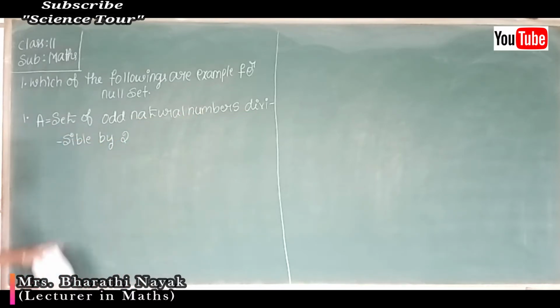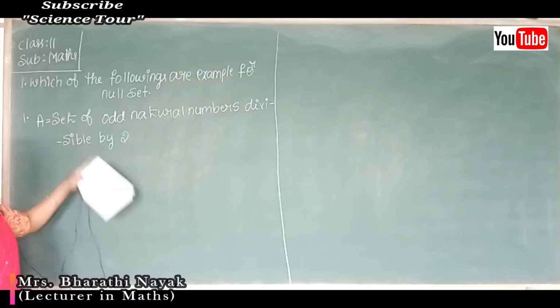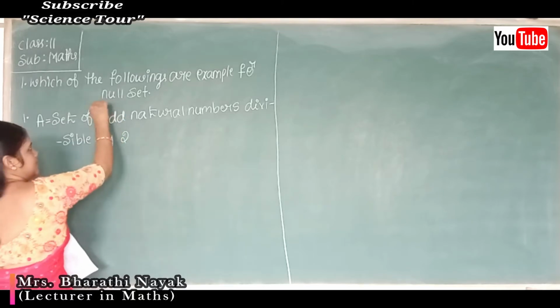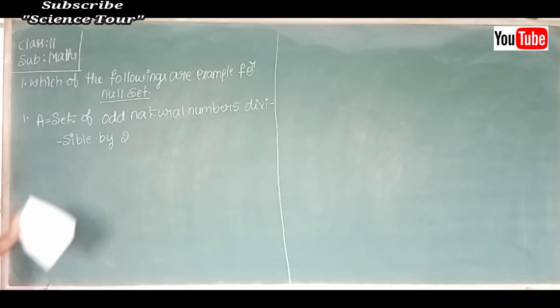I'll consider it as set A. So your set A is nothing but the set of odd natural numbers divisible by 2. You have to state whether the given set is an empty set or not. A null set is nothing but an empty set.